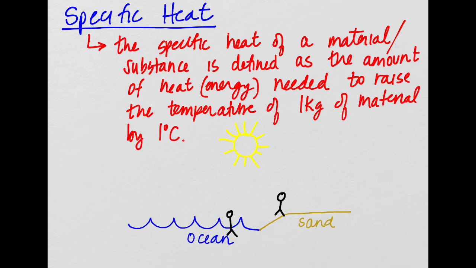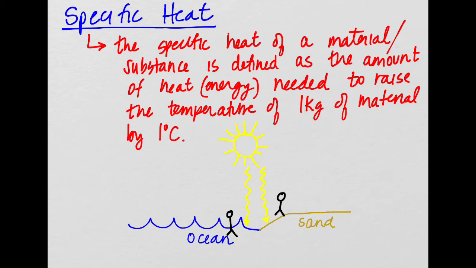Why is that? Well, because the sun is hitting the sunlight, the energy from the sun, the radiant energy from the sun, or the light energy from the sun. It's hitting the sand the exact same amount as it's hitting the water, right? Like they're in the exact same place. It's not like the sand is getting more sun energy, right? So why do they feel differently? Why is the sand hotter than the ocean water?